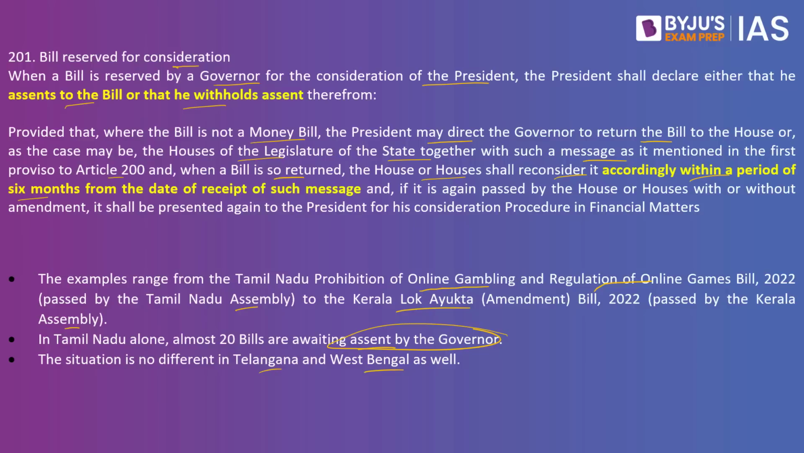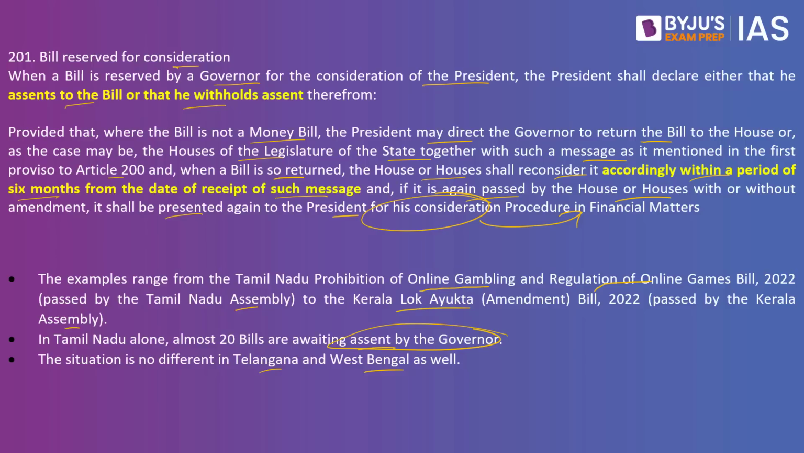Accordingly, within a period of 6 months from the date of receipt of such message, if it is again passed by the house or houses with or without amendment, it shall be presented again to the president for his reconsideration, the procedure in financial matters. Again, the gray area is when should the president give the assent, before what time he should give the assent. That is not mentioned in Article 201 of the Indian Constitution. So this basically means that this gray area, the ambiguity in the provision, is being exploited by the governors in multiple states in the country.